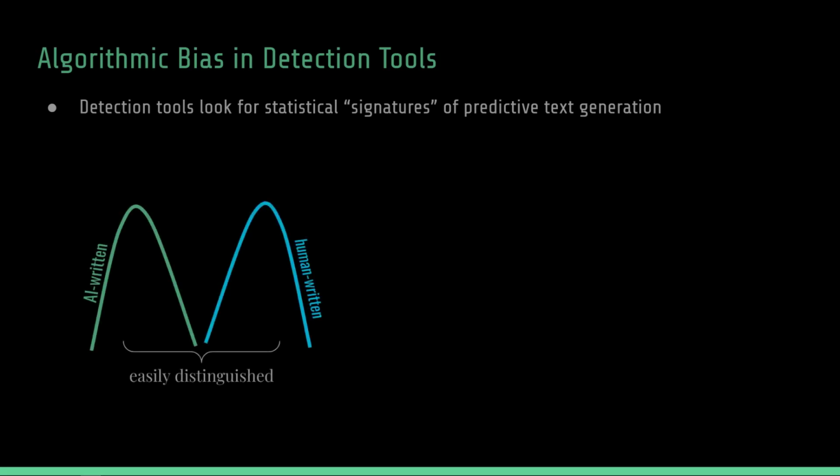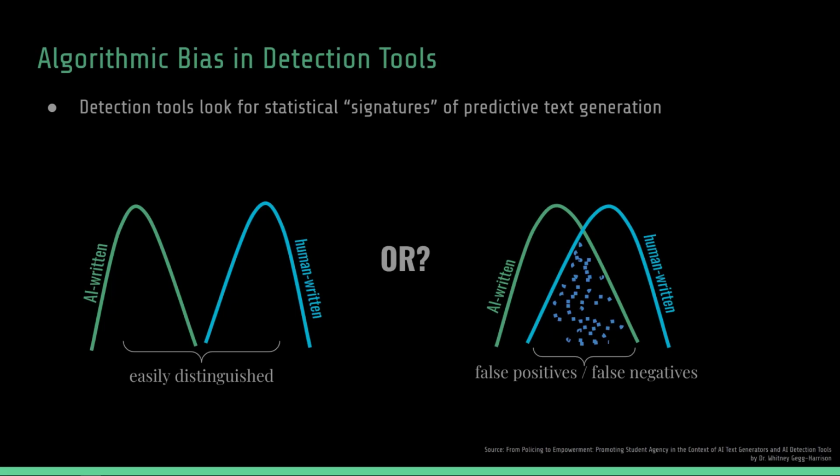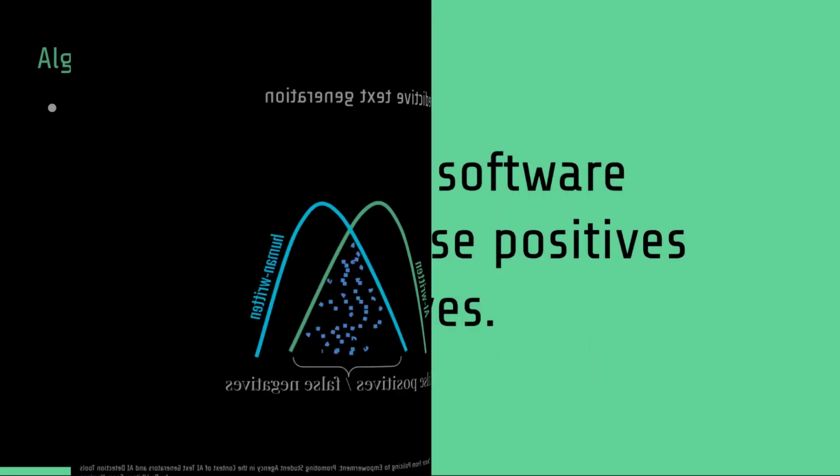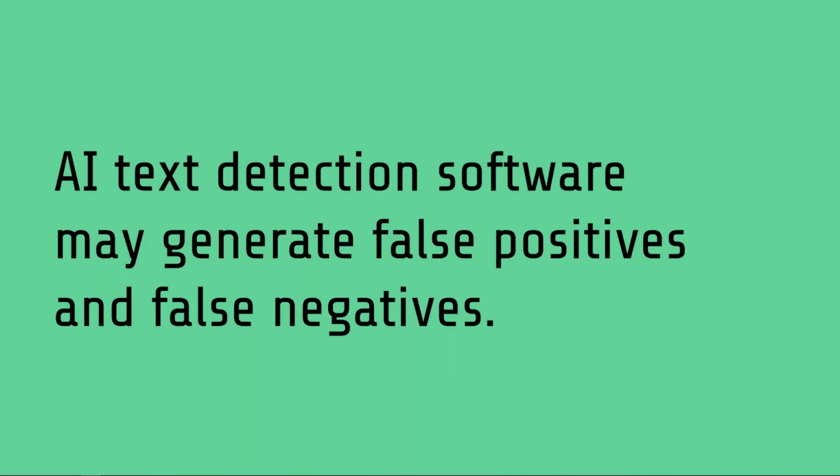Is there a way to truly tell whether something is AI written or human written? If it were that easy, the two could be easily distinguished. But because of the way algorithms work, you're going to have this overlap where text identified as AI written could actually be human written and vice versa, creating a situation where you can have false positives and false negatives. No AI writing detection software can predict with 100% certainty that something was written by AI. AI text detection software may generate false positives and false negatives. It may incorrectly identify fully human written text as AI generated text.